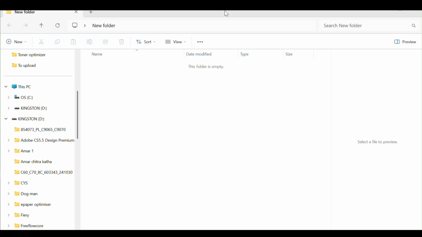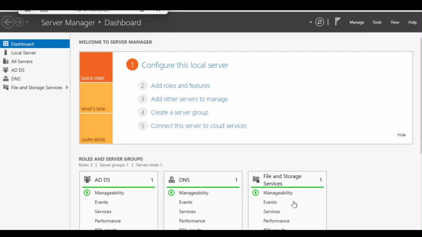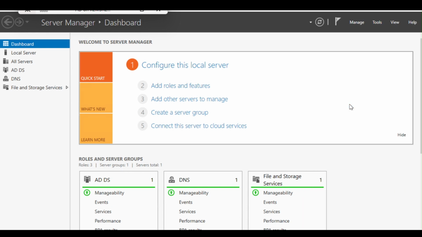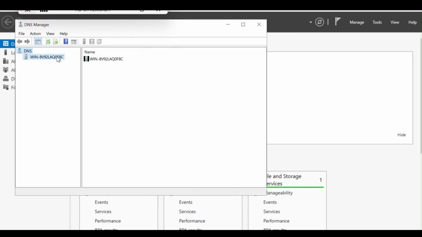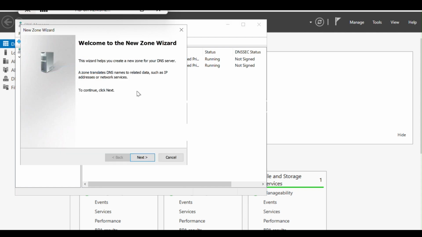Now the next thing remaining is we have to create forward and reverse lookup zone. So go to Server Manager, and Tools. Here you can see DNS. So right click and create new zone.